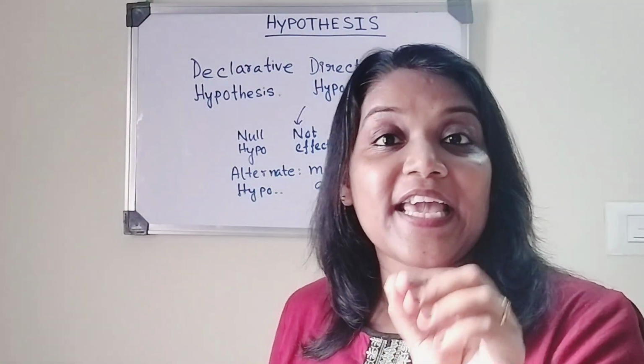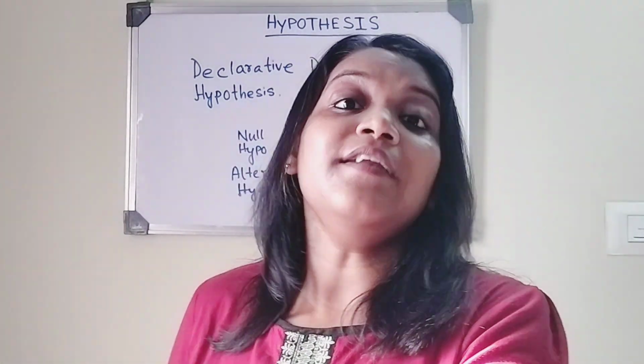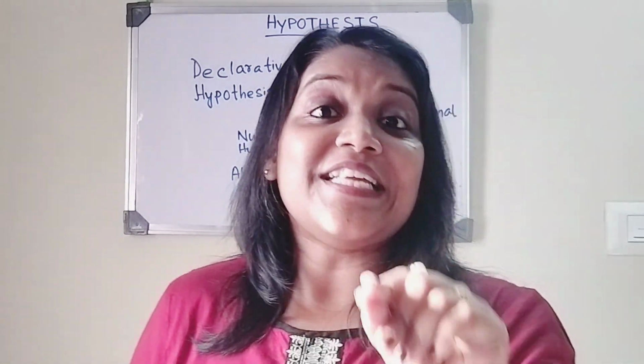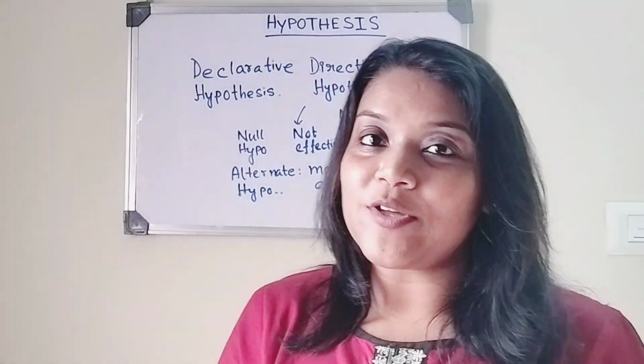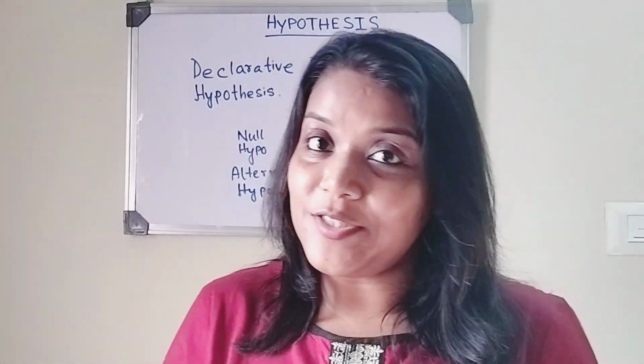So drug A is more effective than drug B. So that's why it directs the relationship between two types of drugs. So I think directional hypothesis, null hypothesis and alternative hypothesis is clear to everyone.